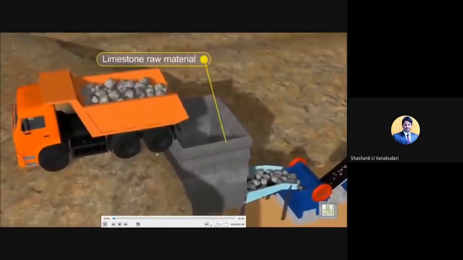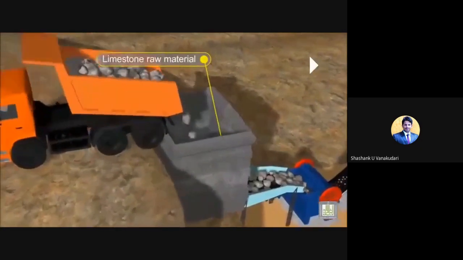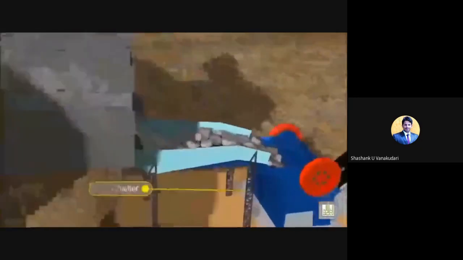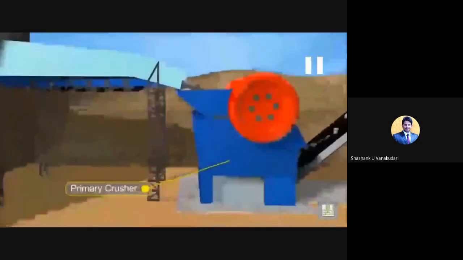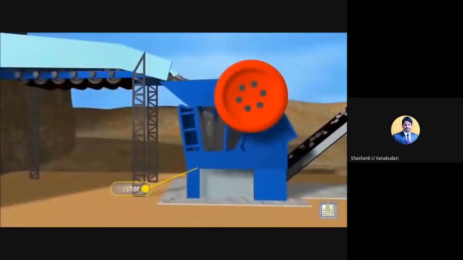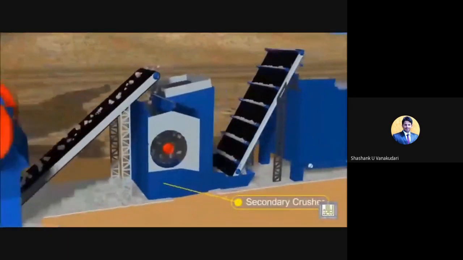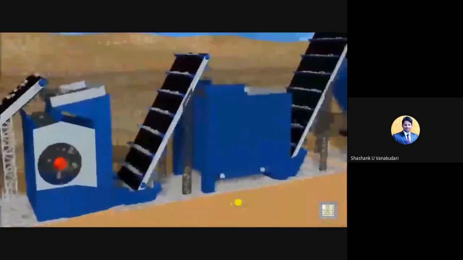Initially, the limestone, the calcareous material, is considered the raw material and is stored in a particular place, and then it is crushed. It is called the primary crusher, which converts it to the required size, and in the secondary crusher it forms the powder form.